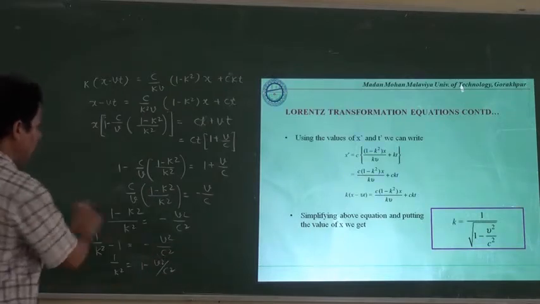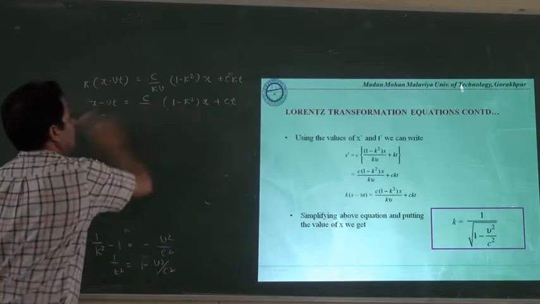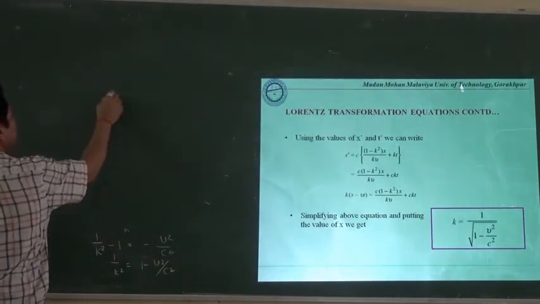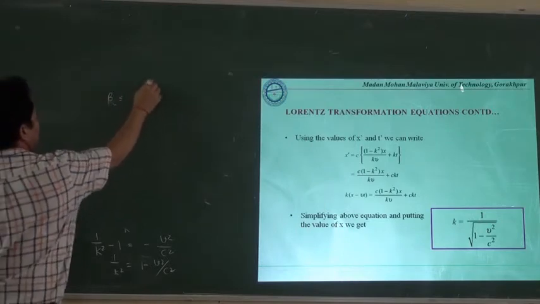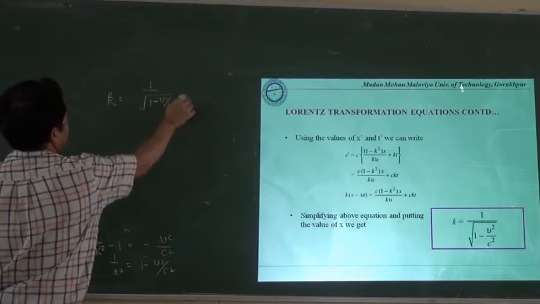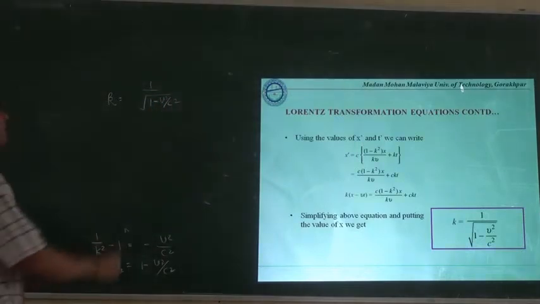So the final value of k we can determine in this way: k is equal to 1 upon under root 1 minus v square upon c square. This will be the value.